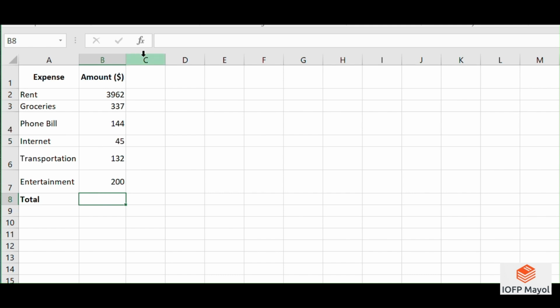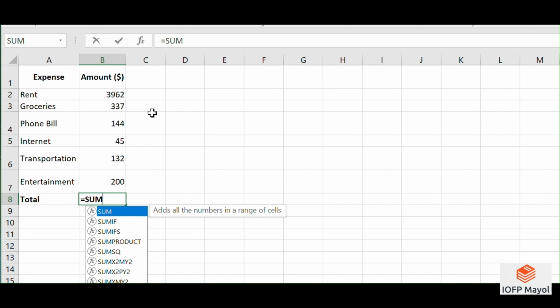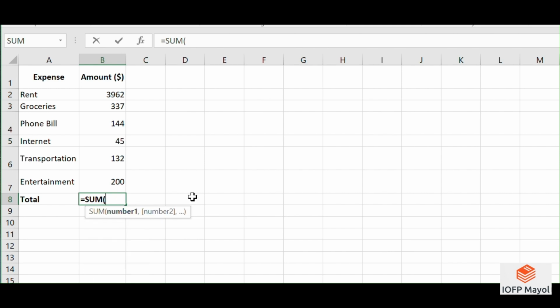NYC Expense Tracker. Formulas. Formulas in Excel are special instructions you type into a cell to automatically do math, like adding numbers, finding averages, or doing other calculations. In this example, we used a formula to calculate the total of our expenses. Notice how we used the sum function, and inside it, we added the range of cells B2 to B7, which we wanted to add together. Note: formulas start with an equal sign. For example, =SUM(B2:B7).